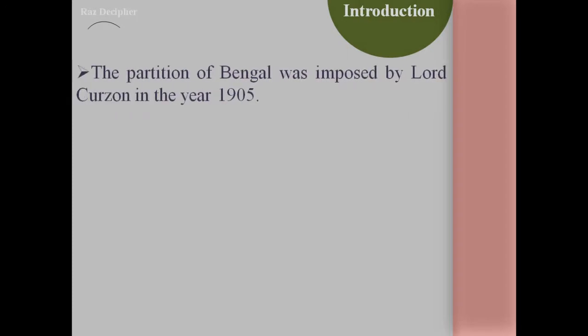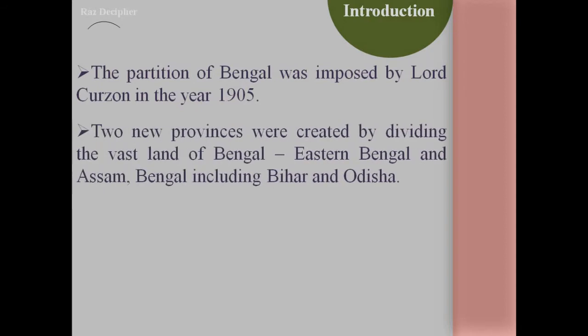The partition of Bengal occurred during the period of Lord Curzon, who was the Viceroy or Governor General from 1899 to 1905. And this partition of Bengal was done in the year 1905. So this is very important information from your exam perspective, that the partition of Bengal occurred during the period of Lord Curzon and in the year 1905.